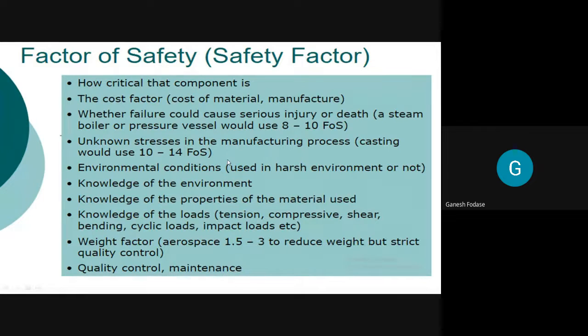If there are unknown stresses, then the factor of safety will be higher. An example to consider is casting. In casting, different stresses will be involved after manufacturing, due to manufacturing defects.